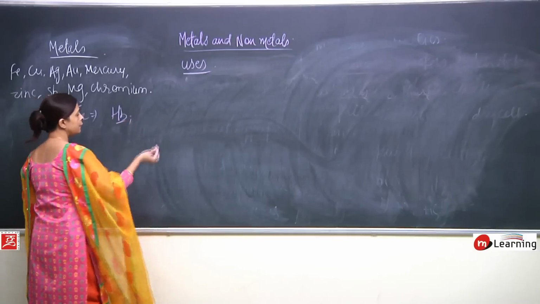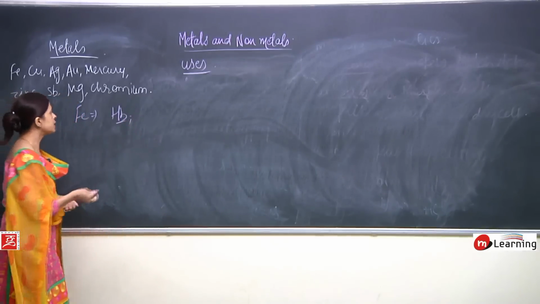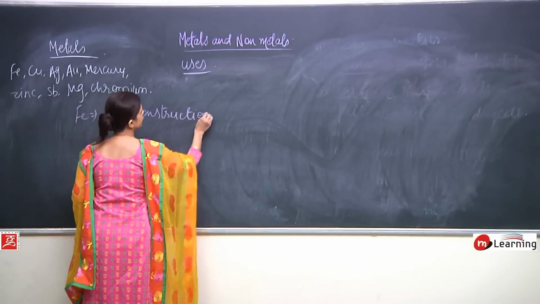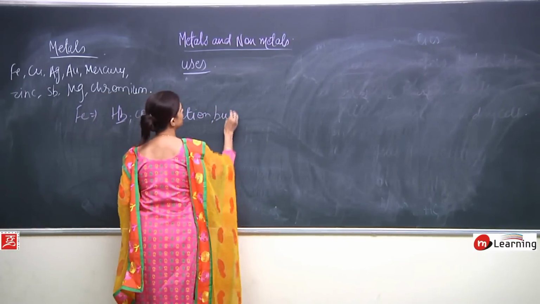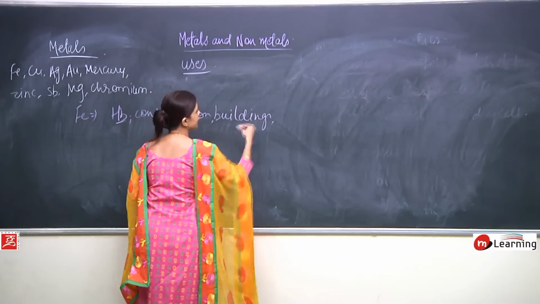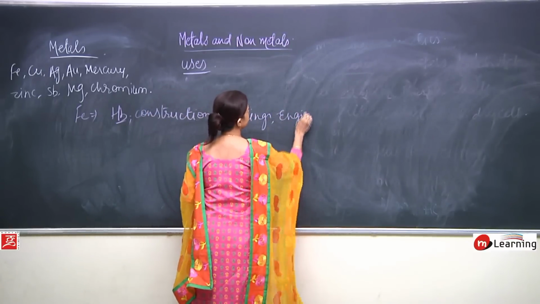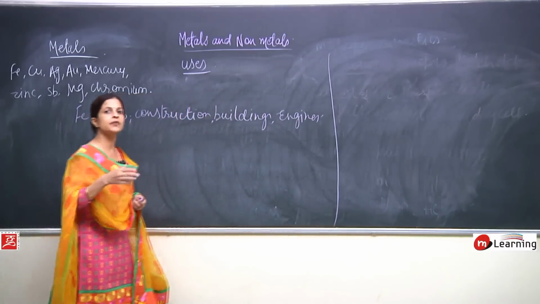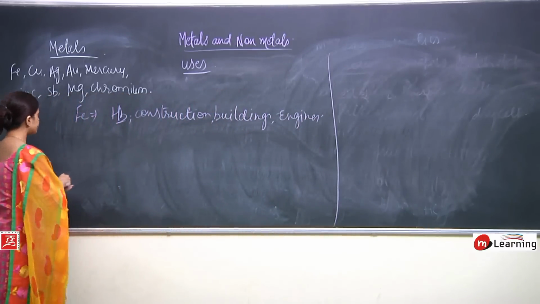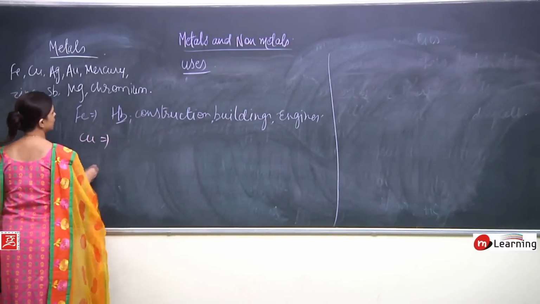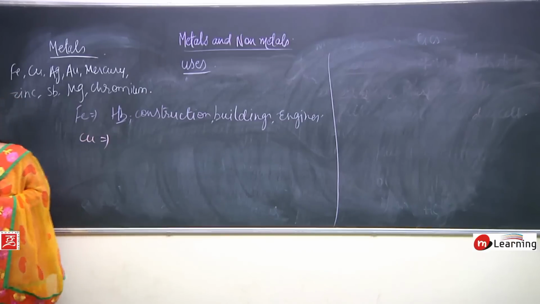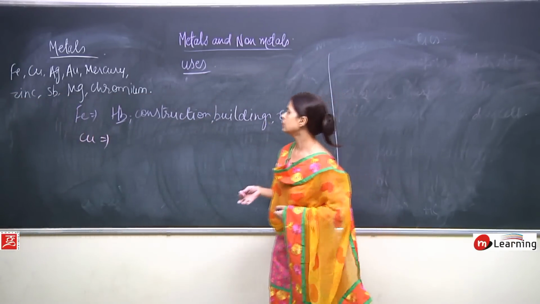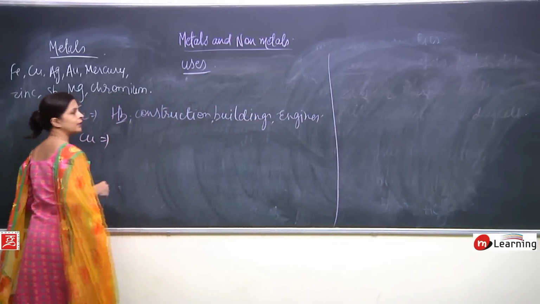Okay, and in general, we all know iron is very useful for construction purposes. When we talk about bridges, buildings, engines, machines, there is no need to mention more, it has a wide range of uses, it is very useful. Okay, now when we talk about copper, we all know copper is a very good conductor of electricity.